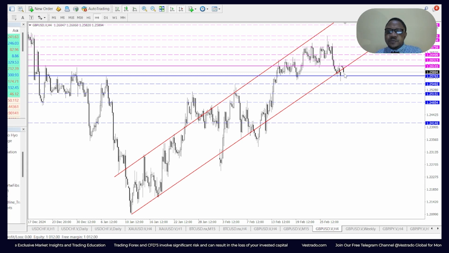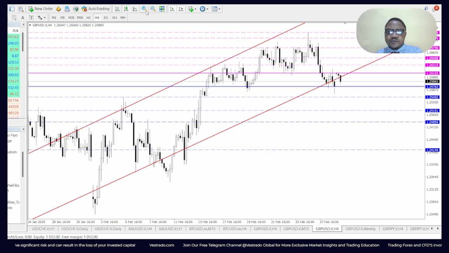Now, a clear break of the support border of that channel could see price touch 1.2576 on the closure of the gap, which I'm going to show you in a bit. If it further breaks below 1.2576, there's a good chance the next most likely target will be 2549. If it goes below that, 2515, then below that, 1.2485, and also below that, 2414.